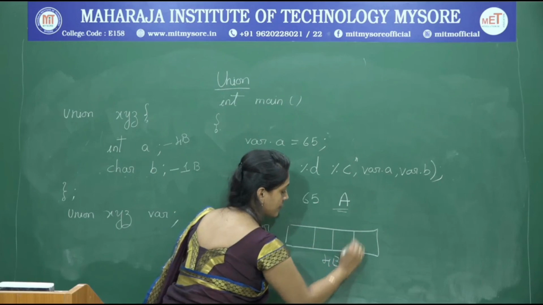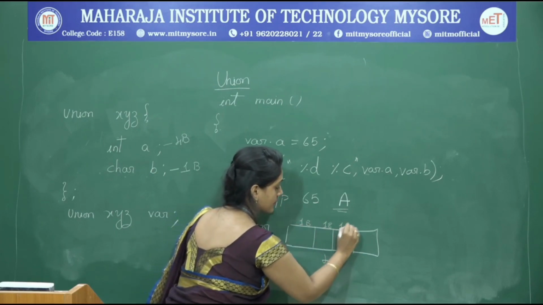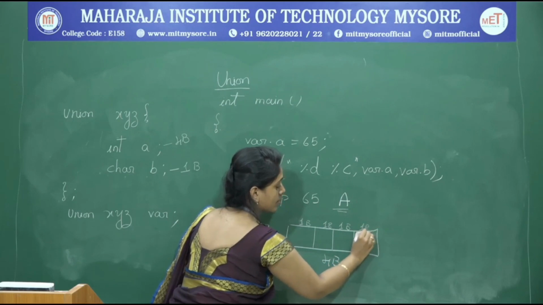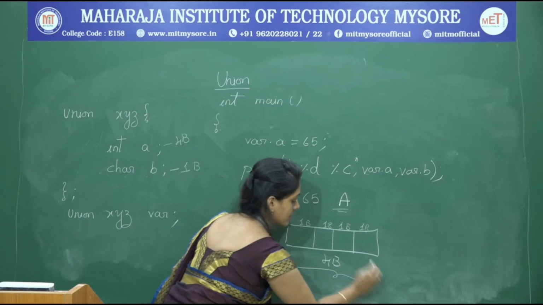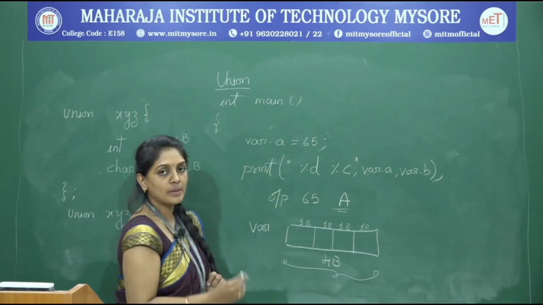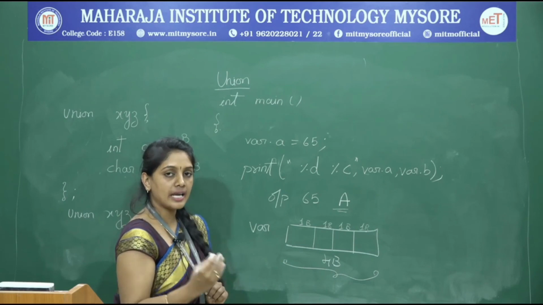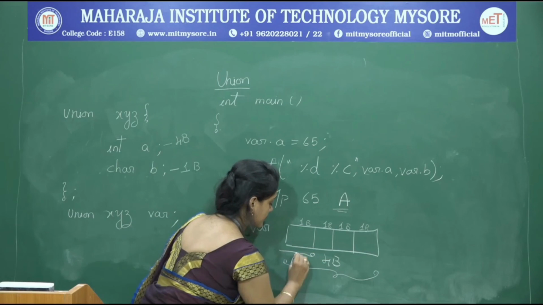So every cell, if we consider as 1 byte, when it is storing an integer, it will take all 4 bytes of the whole memory. When it is storing A, it takes only 1 byte of memory.